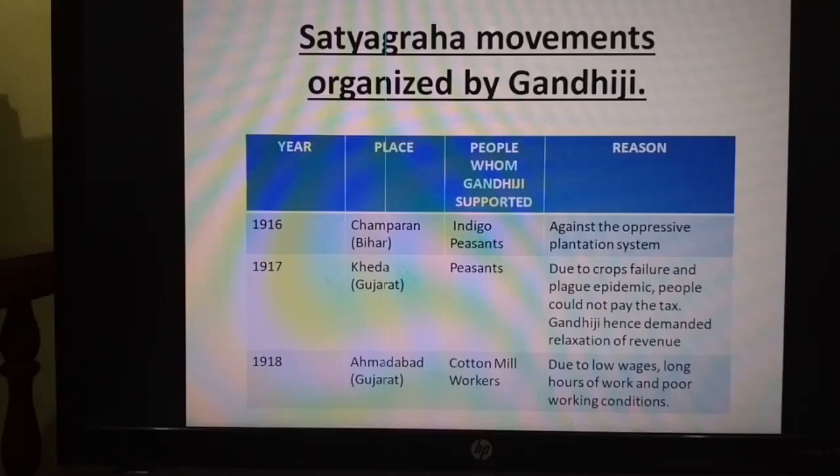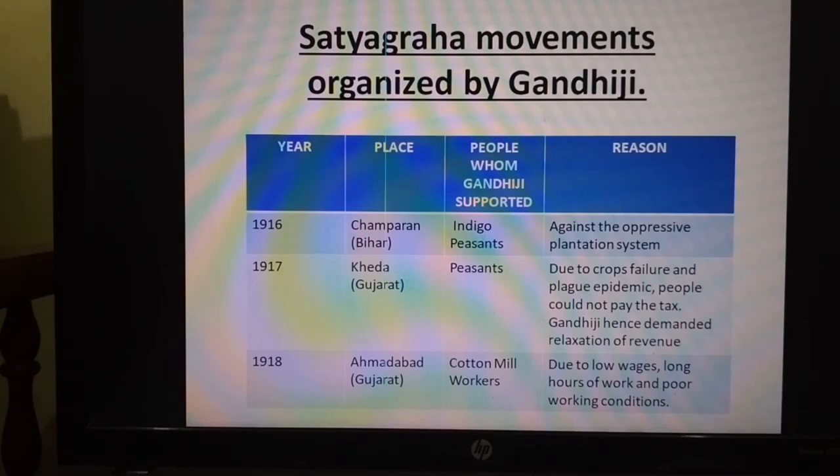Next topic, Satyagraha movements organized by Mahatma Gandhi in India. What were the earliest Satyagrahas of Mahatma Gandhi? Gandhiji started his first Satyagraha in 1916 in Champaran in the state of Bihar. Gandhiji supported peasants against the oppressive indigo plantation system.